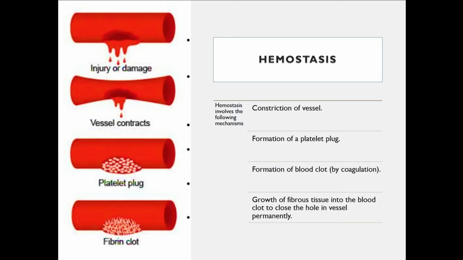Blood clot area means the area where the hole in the vessel is present. So there will be growth of the fibrous tissues to close the hole in the vessels permanently. So these are the four basic steps involved in the mechanism of hemostasis, and we will study all these steps one by one.